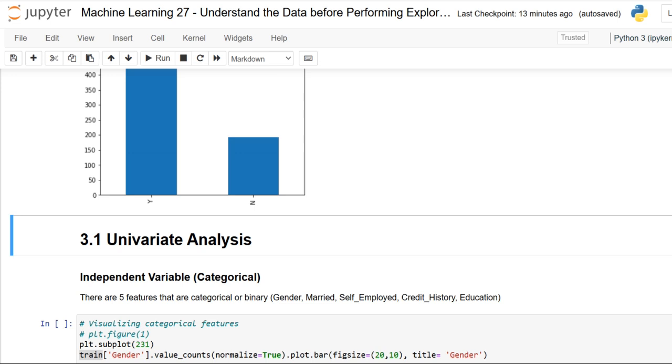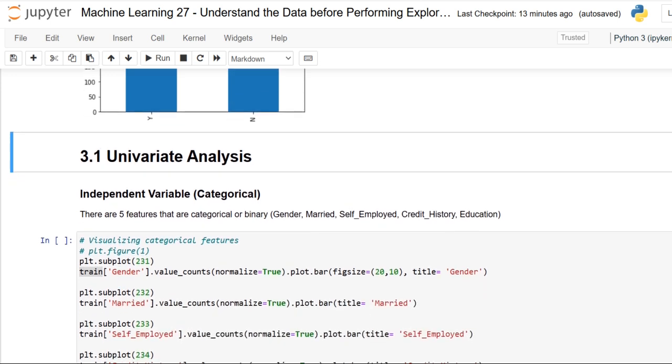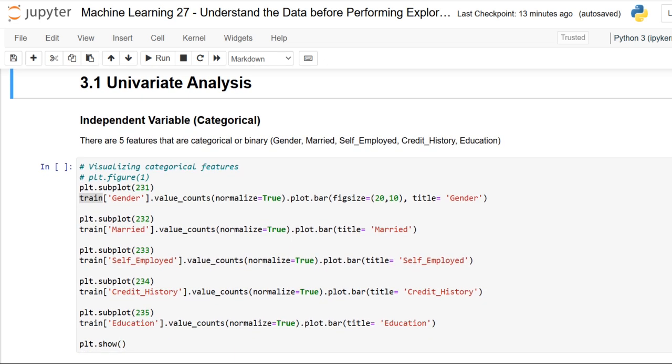Here there are 5 features that are categorical and binary, which is gender, male or female, married, yes or no, self-employed, yes or no.